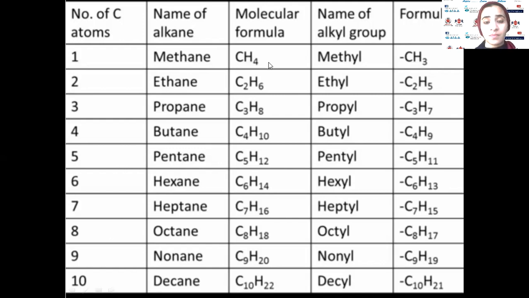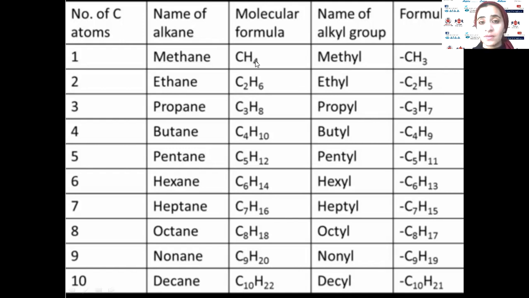Molecular formula, as you have to apply the rule CnH2n+2. Let's try, for example, 5. C5H, 2 by 5, 10 plus 2, 12. So if you just know the number of the carbon, you will be able to know the number of hydrogen atoms. Name of the alkyl group, as we said before, you have to remove the suffix "ane" to be YL. Okay, methane, methyl, ethane, ethyl, propane, propyl, butane, butyl.